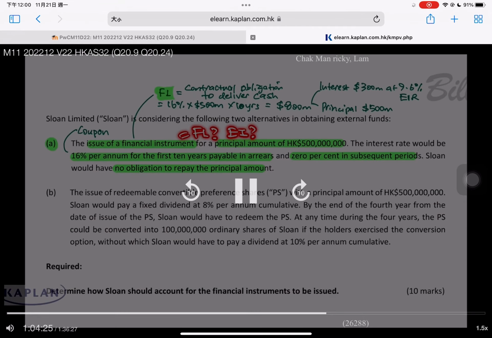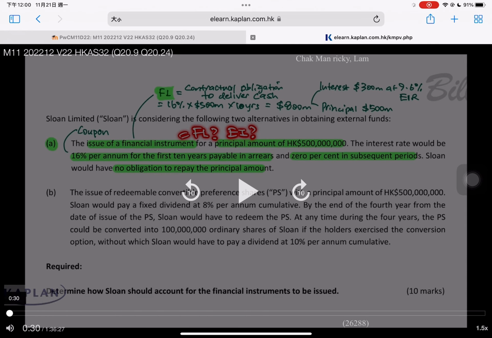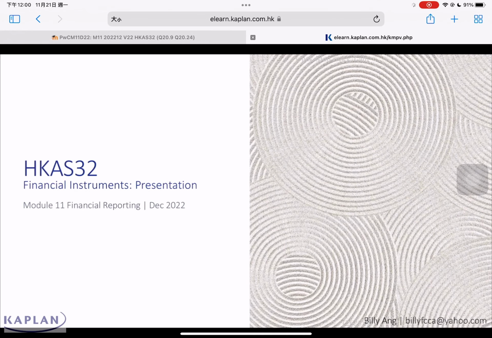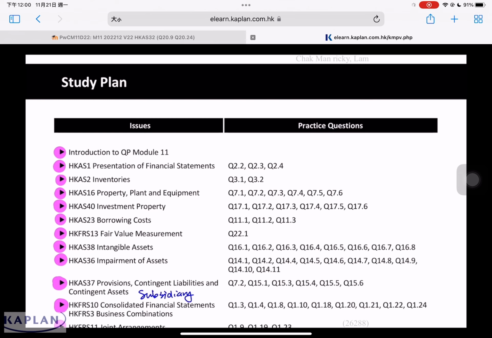It is a financial liability because it represents a contractual obligation. Please refer to page 3.